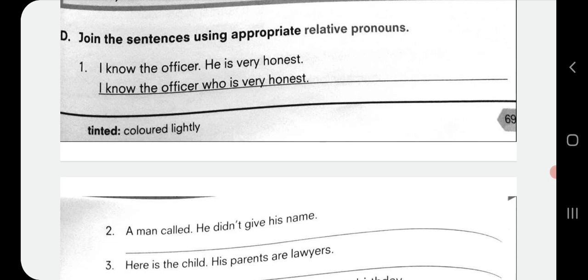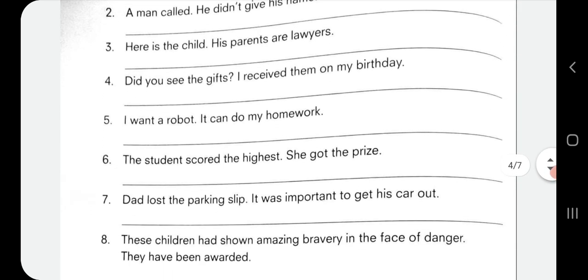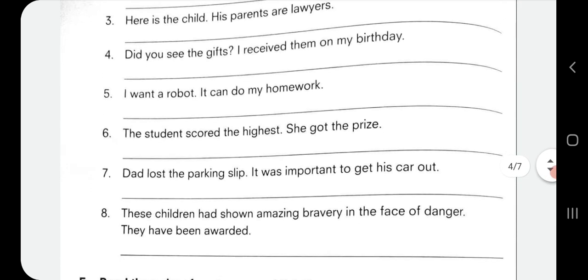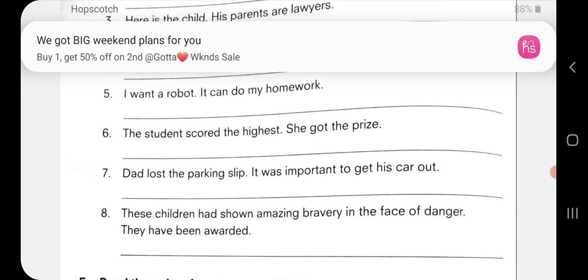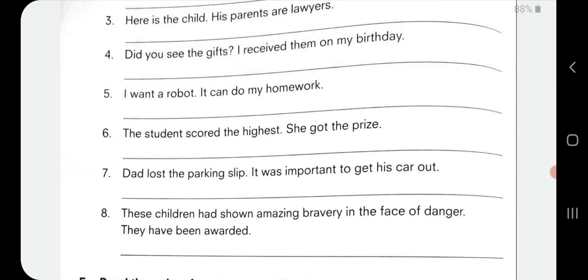Second one, a man called. He didn't give his name. Answer is, a man called who didn't give his name. Third one, here is the child. His parents are lawyers. Now, for child, we use the word whose. Here is the child whose parents are lawyers.